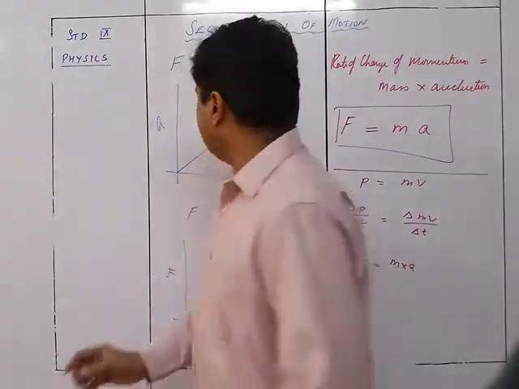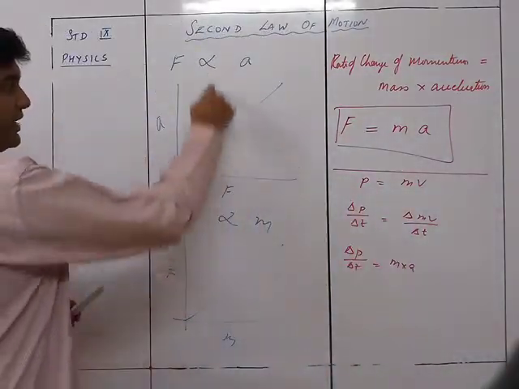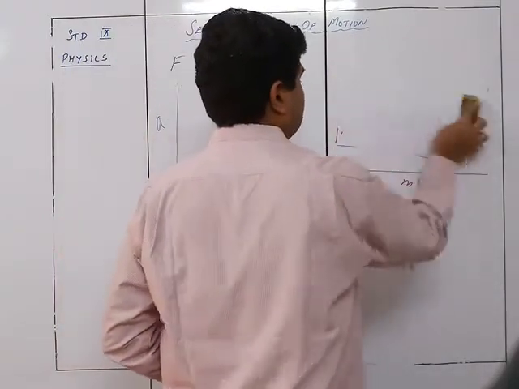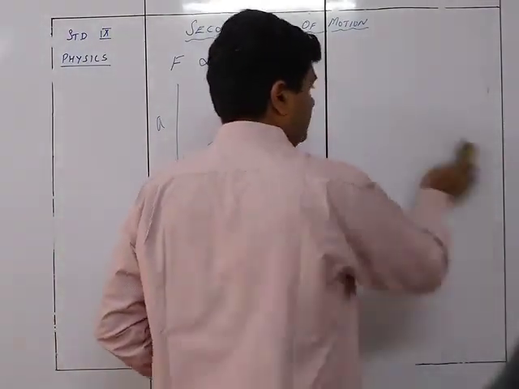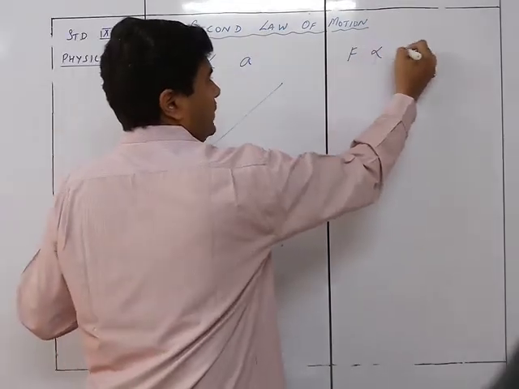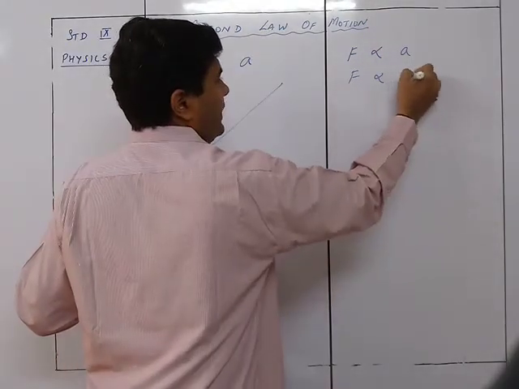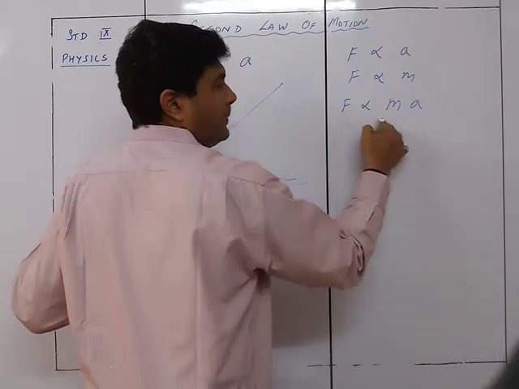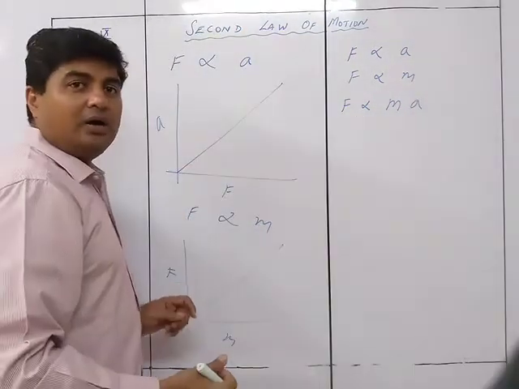Hence, combining the two, what do we get? F is proportional to A, F is proportional to M, so F is proportional to M into A. A proportionality sign can be replaced by a constant.